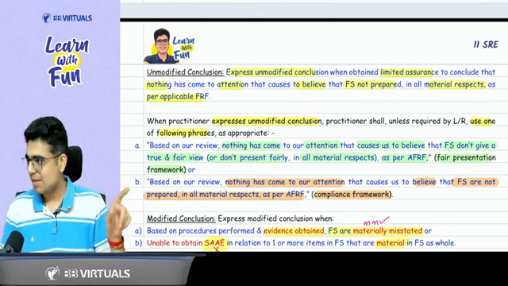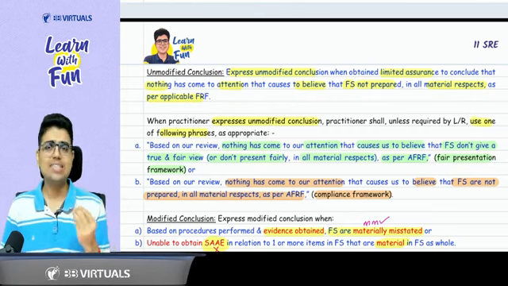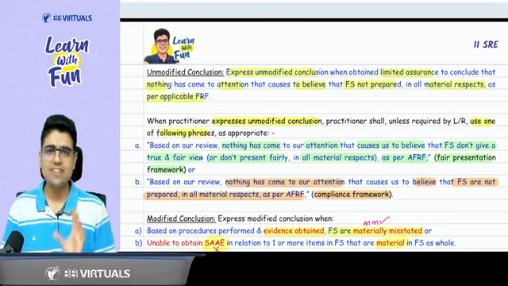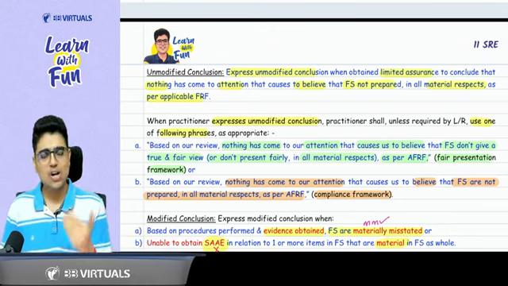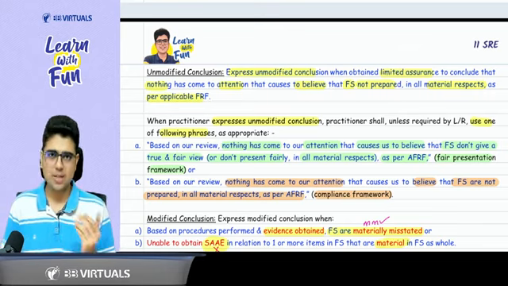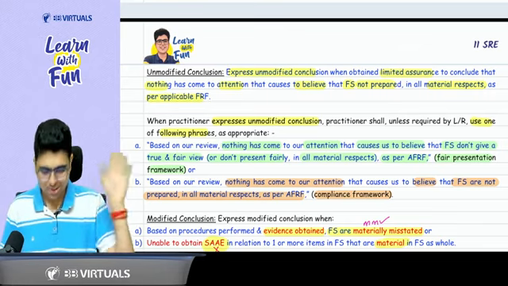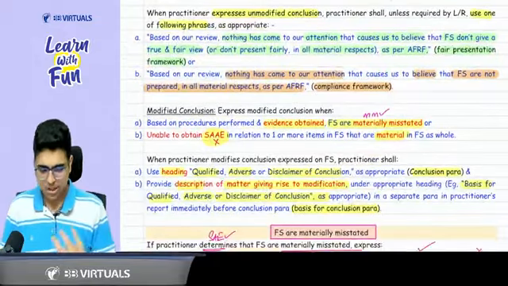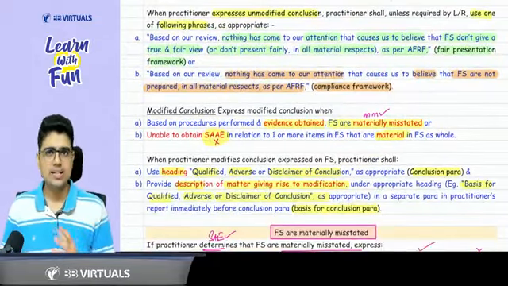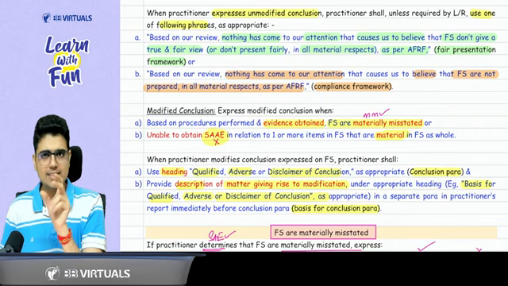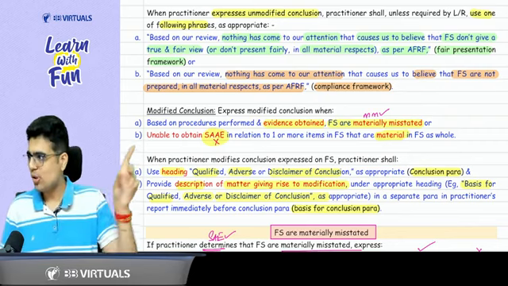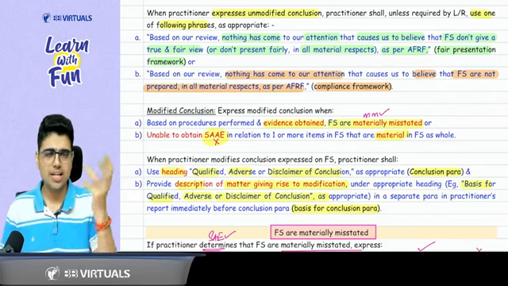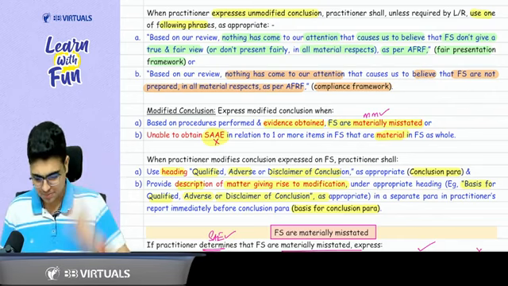If it is a compliance framework, you will say, nothing has come to our attention to believe that financial statements are not prepared in all material respects as per applicable FRF. The word fair you will ignore. Now, when you give a modified conclusion, either you have evidence that there is a material misstatement, or you don't have the evidence about a material area, you give a modified conclusion.